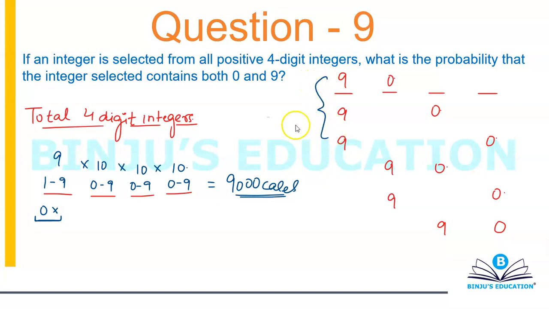Now for the first three cases, I cannot take the reverse case. The reason is that 0 cannot come at the first place. If 0 comes at the first place, then it will no more be a 4-digit number. Because if you write something as 0917, then it's 917. It becomes a 3-digit number basically.